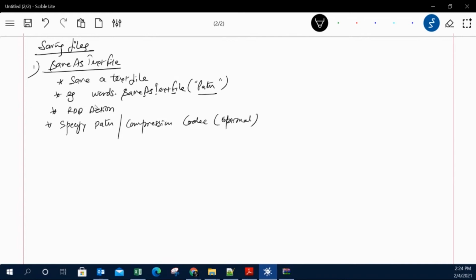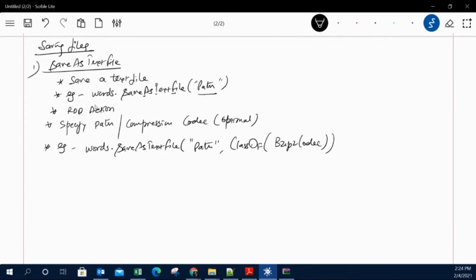It depends on whether you want to put it or not. Let me give an example. Again my RDD is words, saveAsTextFile, and then I can give a path, and then a codec, which is a class of any codec like Gzip codec. Okay, so this is how we can save the text file.